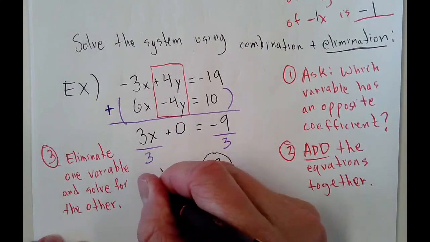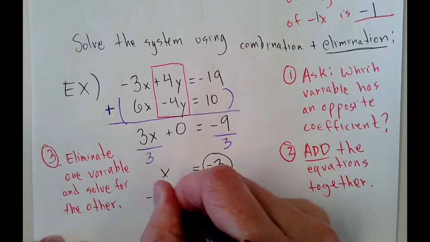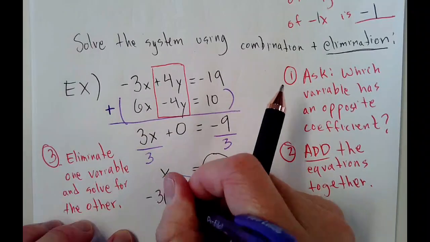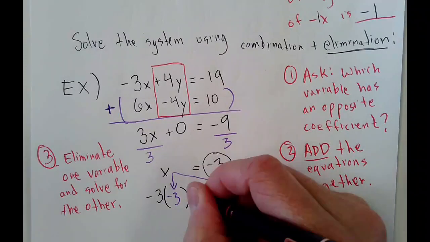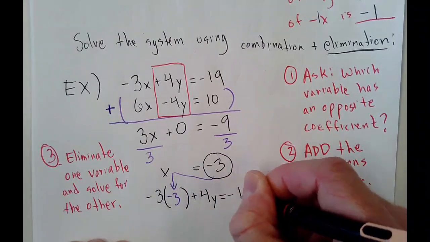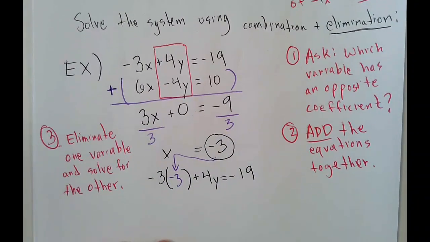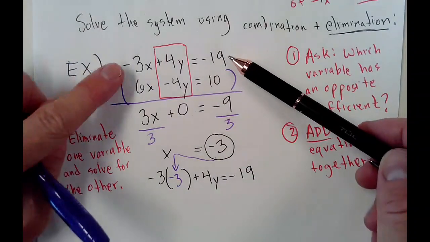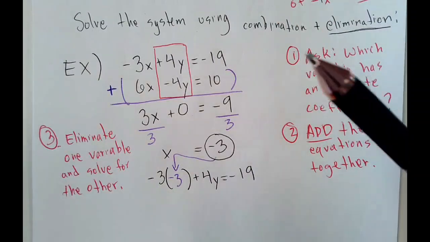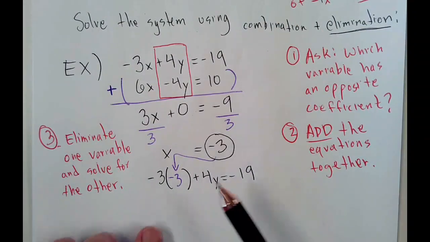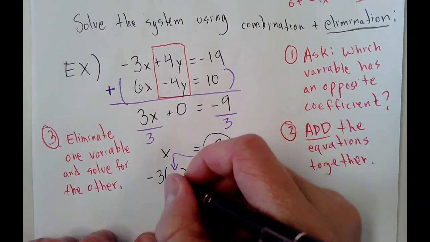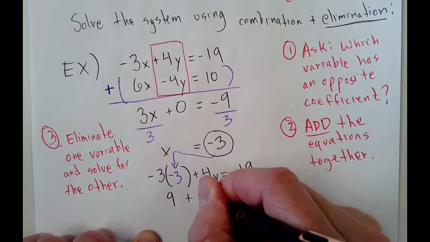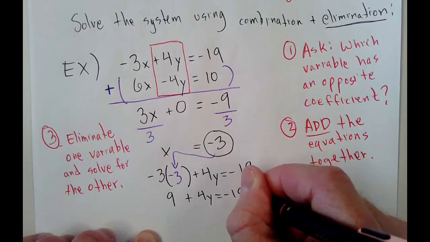Okay, so negative 3 times the x, which will go right in there, which is negative 3 plus 4y equals negative 19. Question, where did I get this equation? Answer from right here. It's this one. I'm just plugging it back in. So I get positive 9, because negative 3 times negative 3 is 9, plus 4y equals negative 19.